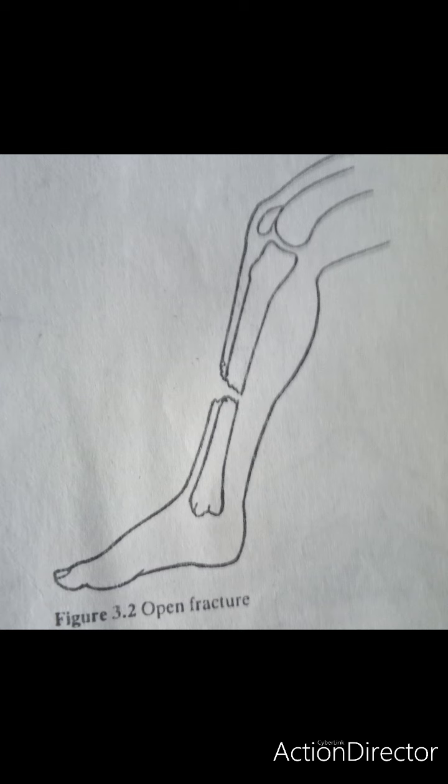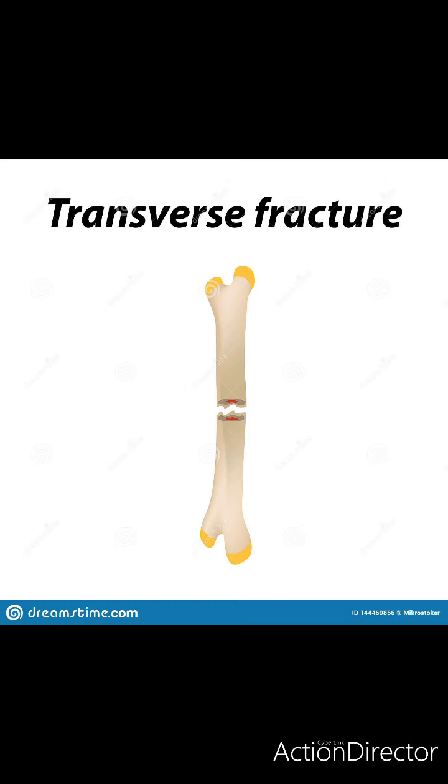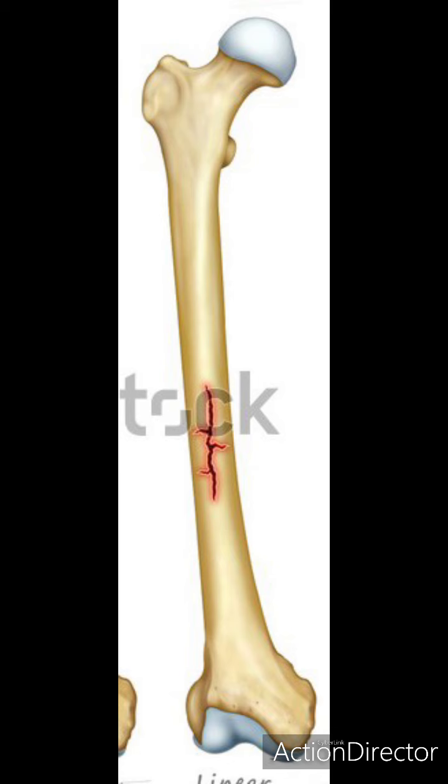When we discuss fractures according to the type of injury or the type of breakdown, there are many types of fracture. Transverse fracture: when a bone breaks at a 90-degree angle to the line of bone, it is called a transverse fracture. Linear fracture: when a fracture occurs parallel to the line of bone, this is called a linear fracture.